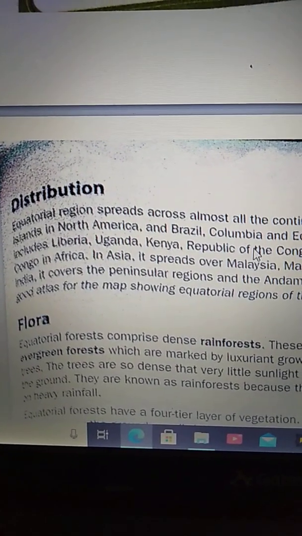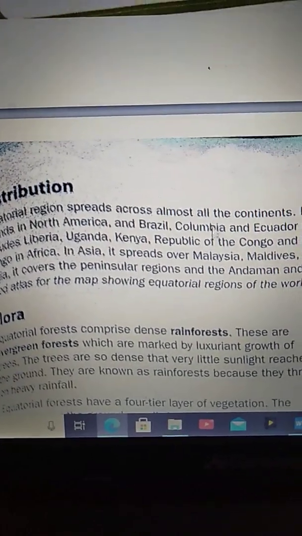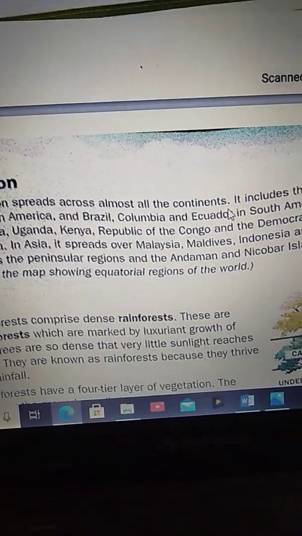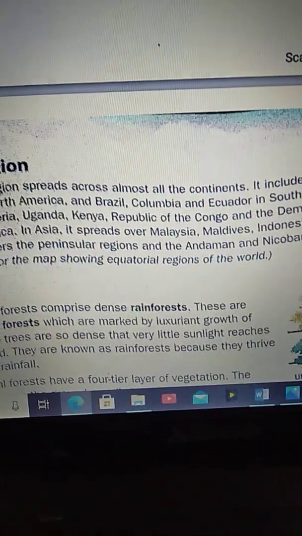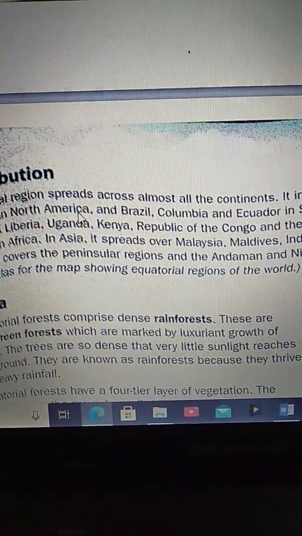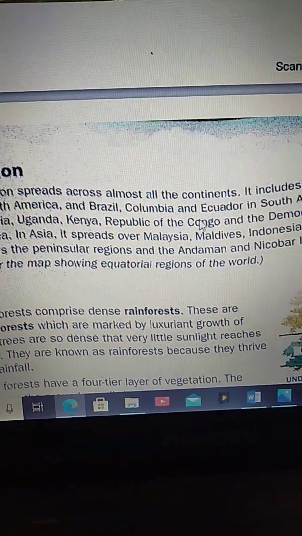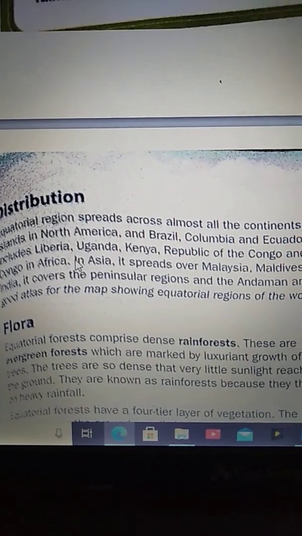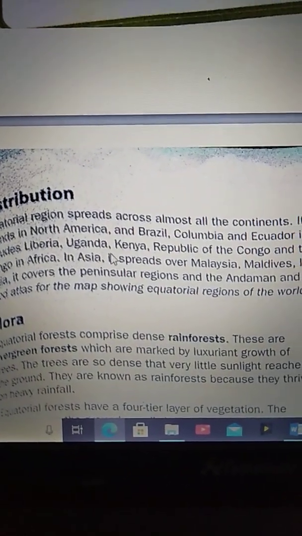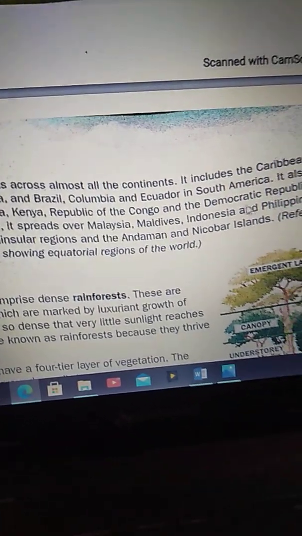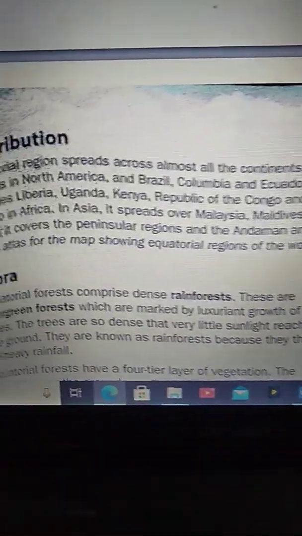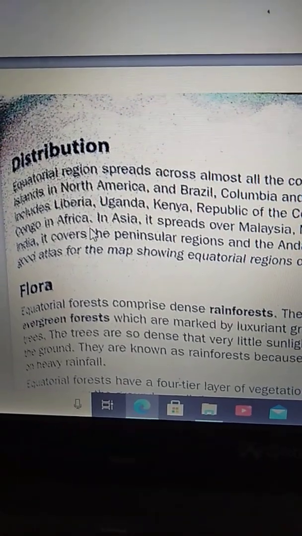Distribution. The equatorial region spreads across almost all the continents. It includes the Caribbean islands in North America and Brazil, Colombia and Ecuador in South America. It also includes Liberia, Uganda, Kenya, the Republic of the Congo and the Democratic Republic of the Congo in Africa.